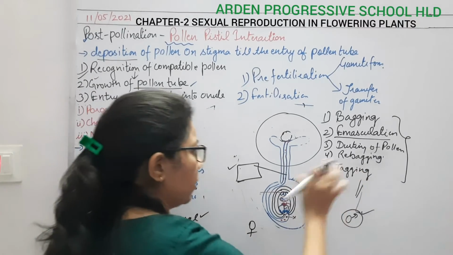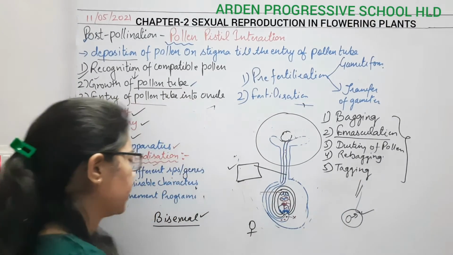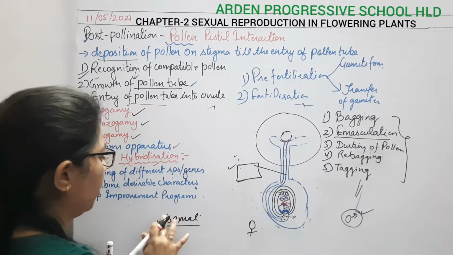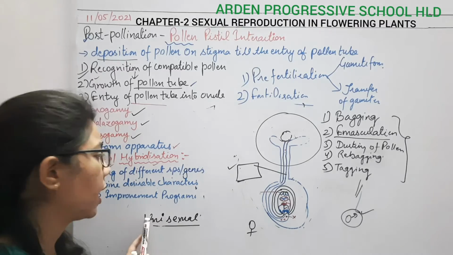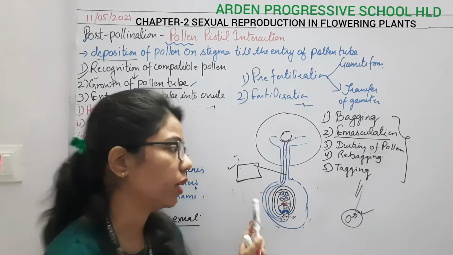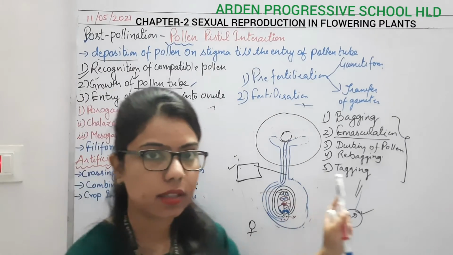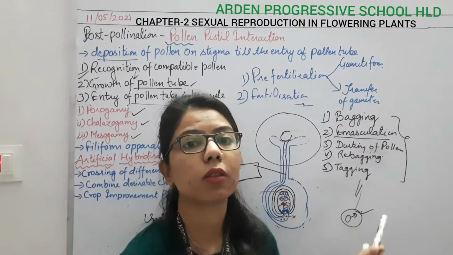So these are the 5 different steps. But if I talk about the unisexual flower, it means that it has only one reproductive unit, either a male one or a female one. Example, in case of cucumber.